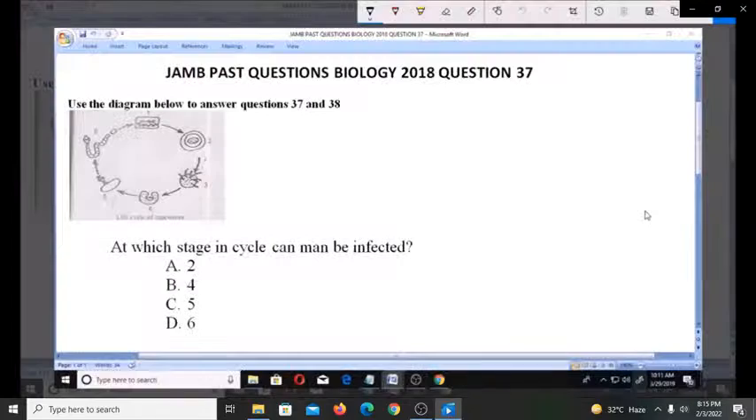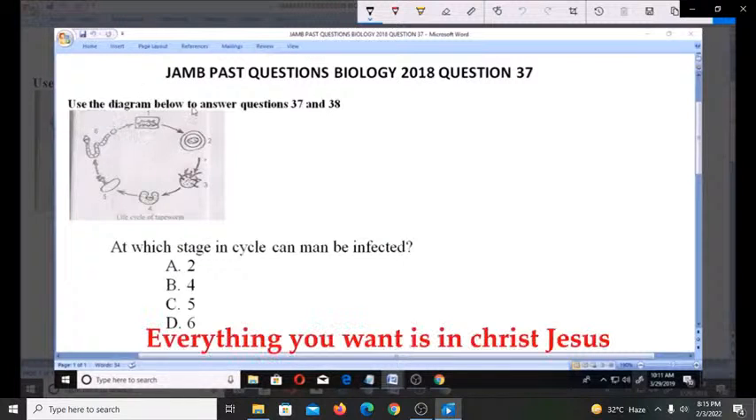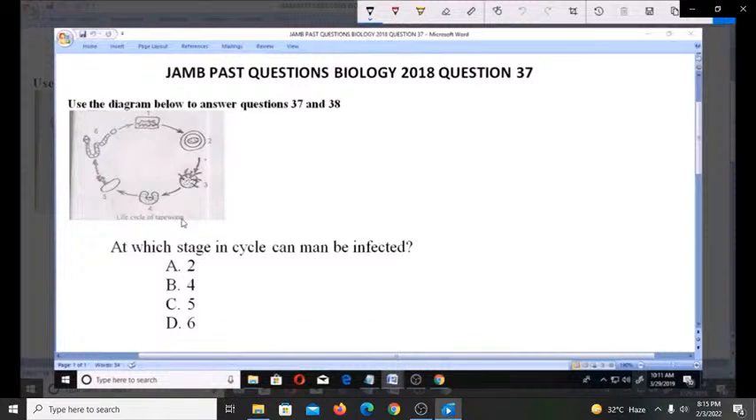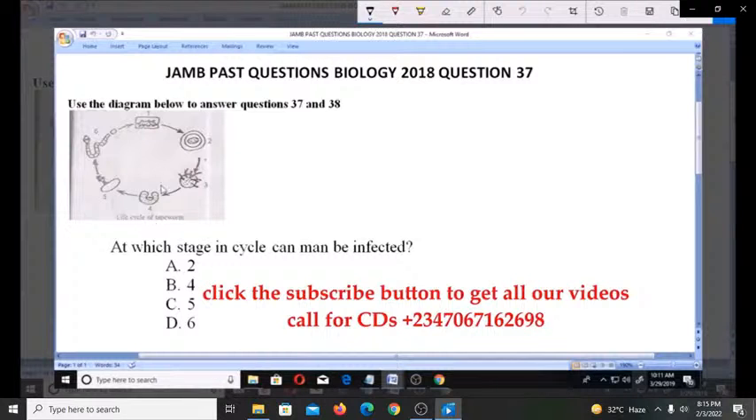Let's look at question number 37 for JAMB Past Question Biology 2018. Use the diagram below to answer questions 37 and 38. This is the diagram showing the life cycle of tapeworm. At which stage in this cycle can man be infected? A, 2, B, 4, C, 5, D, 6. So at which stage can man be infected?